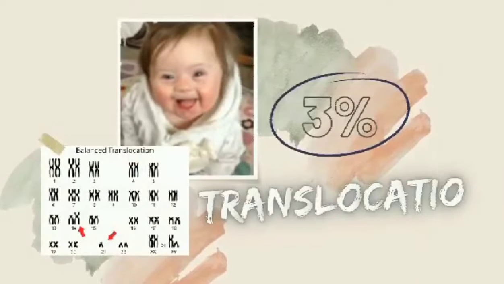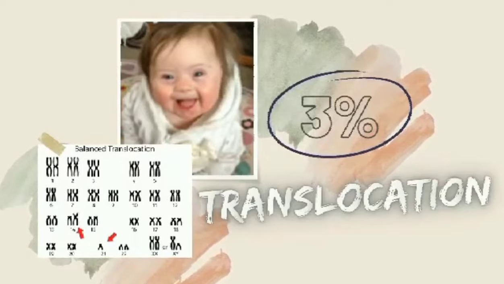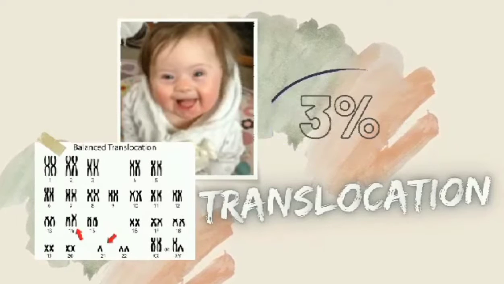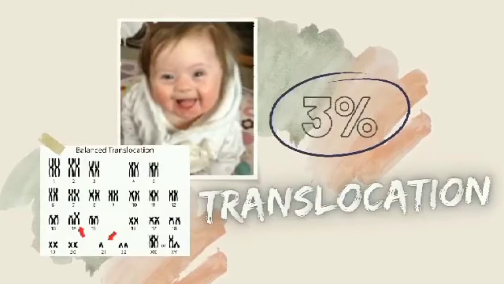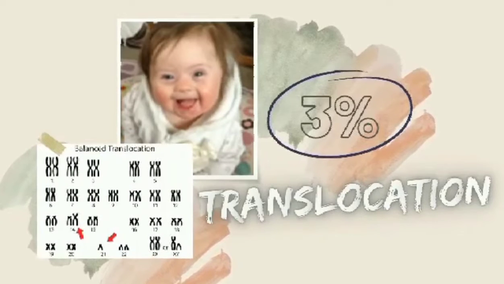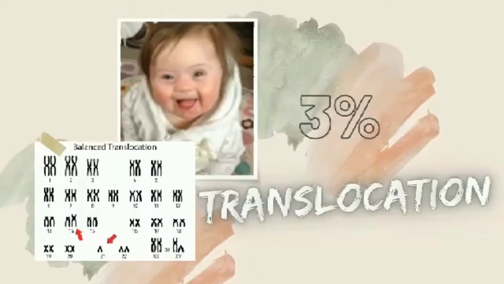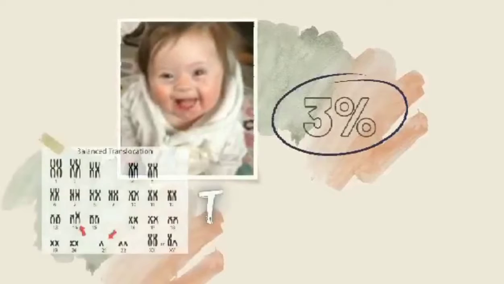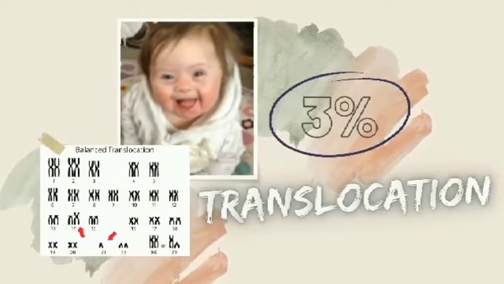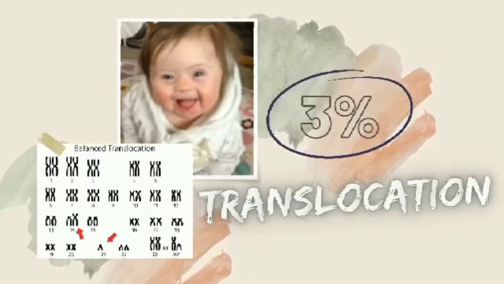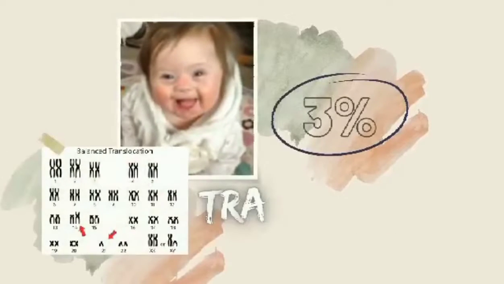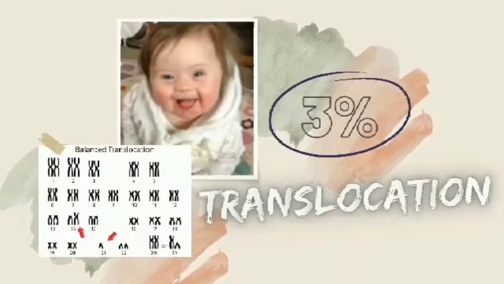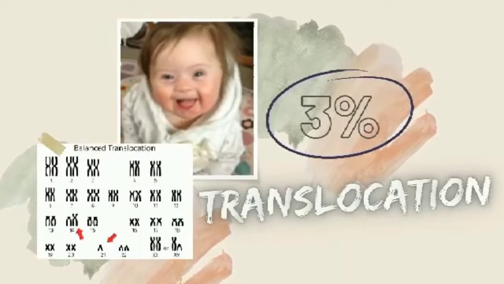The extra 21 chromosome may be joined to the 14th chromosome or to other chromosome numbers, such as 13, 15, or 22 in translocation Down syndrome. Two 21 chromosomes can be connected to each other in some situations. Translocation Down syndrome can happen in 2 ways. It can be caused by an extra egg or sperm of one parent, or it happens by chance.